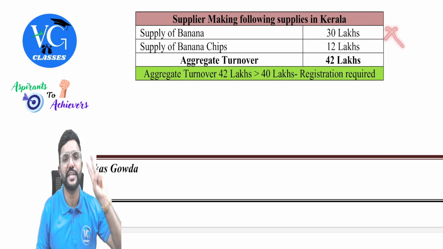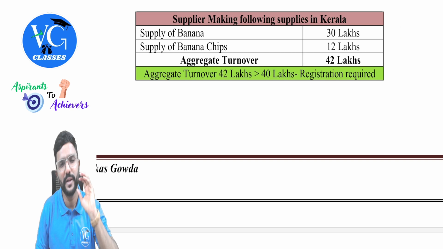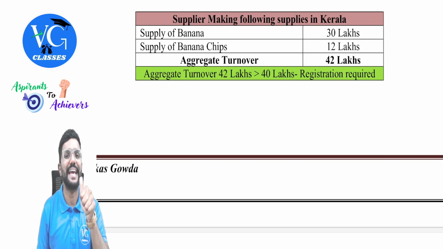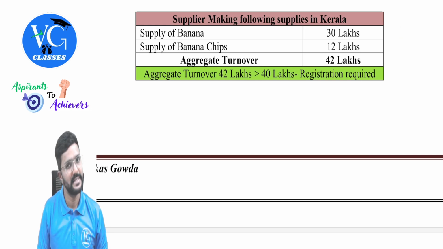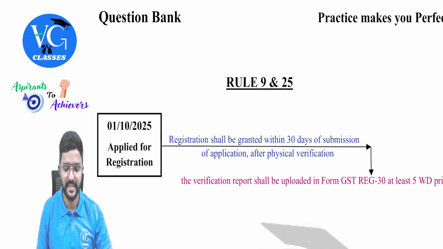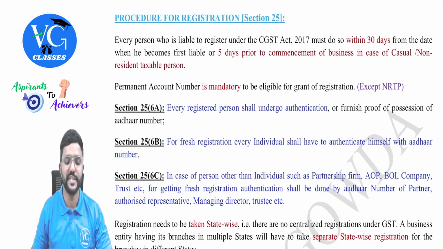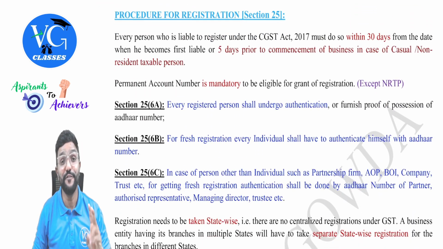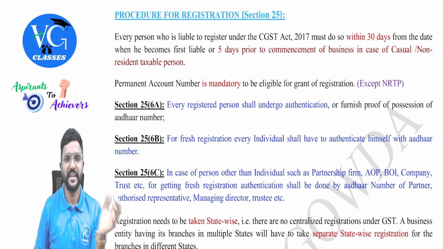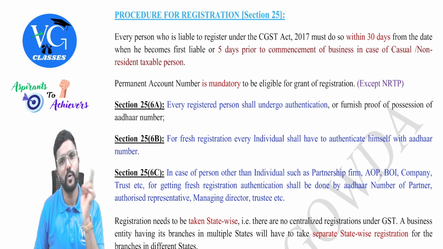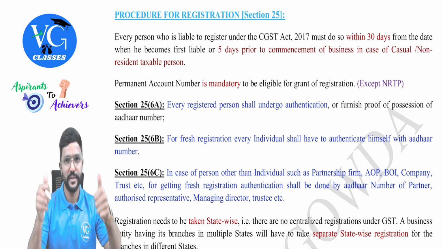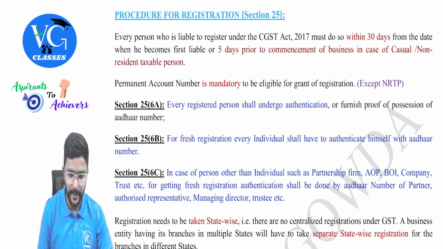Sir, what if I am supplying only banana in Kerala and my aggregate turnover is 50 lakh? No need to take registration. As per section 23, if I am supplying only crops or agricultural produce, irrespective of my turnover, I need not get registered, guys. Is that clear? Yes, sir. Fine. We'll move forward. Done. Completely done with three sections, guys: 22, 24, and 23. First, better read 22 and 24, then go and read 23, guys. Got it? Yes.